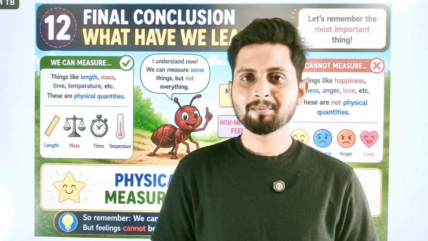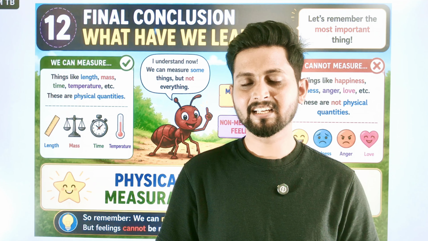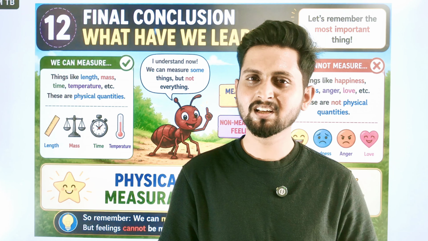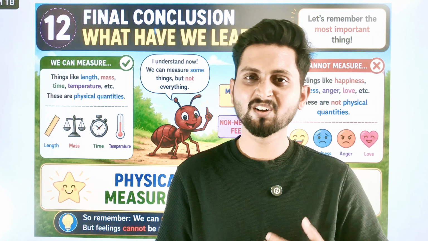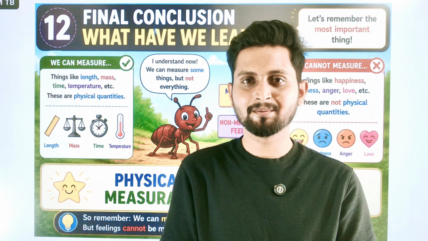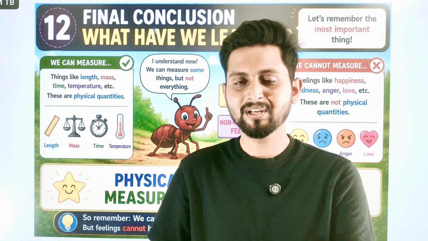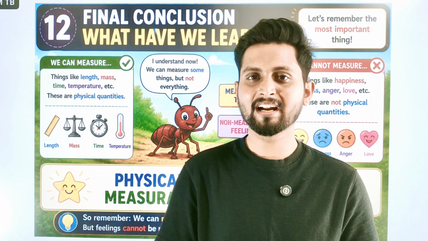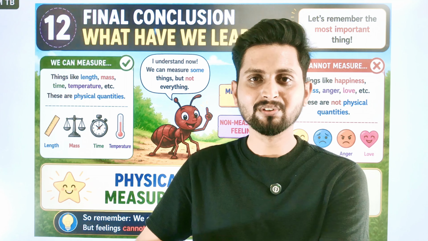So you need to remember one thing, measurable quantities are known as physical quantities. During our day-to-day life, what can we measure? Distance can be measured, displacement, velocity, acceleration, momentum, work, force. These things are measurable. That is the reason we call them physical quantities. And we have other things, happiness, sadness. These all are psychological factors. We are unable to measure those things. That is the reason they are not physical quantities.